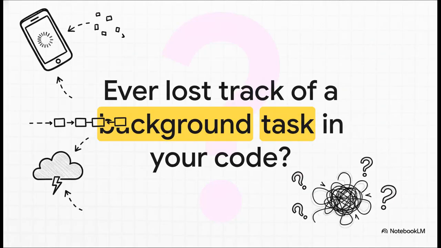I mean, if you're a developer, you've been there, right? You kick off some task to run in the background. The user taps something else, and whoops, where did it go? Is it still running? Is it chewing up memory? That feeling of uncertainty, it's the source of so many headaches and some really gnarly bugs.